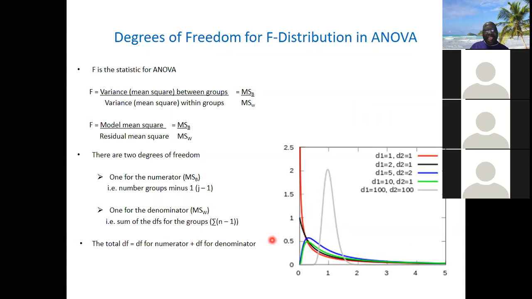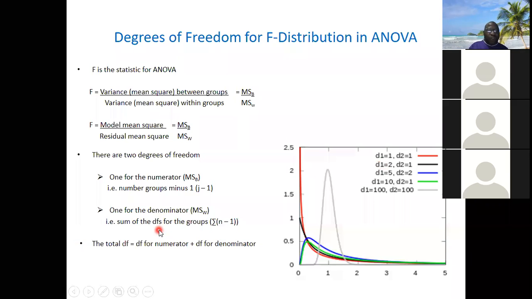So J here means the number of groups, and the degree of freedom between group, which is the degree of freedom for the model in regression, is the number of groups minus 1, that is J minus 1.